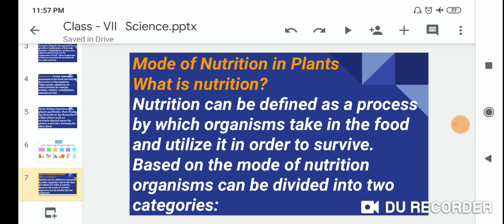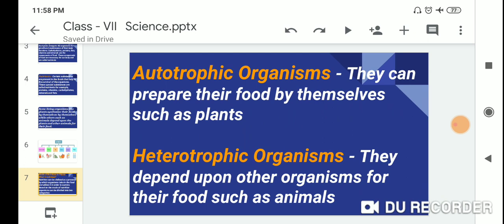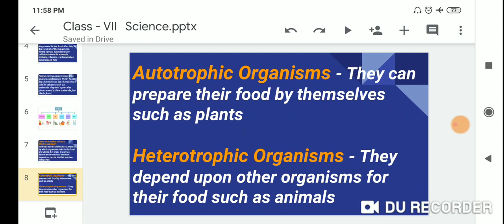Based on the mode of nutrition, organisms can be divided into two categories. First one is autotrophic organism, second one is heterotrophic organism. Autotrophic organisms can prepare their food by themselves, such as green plants.